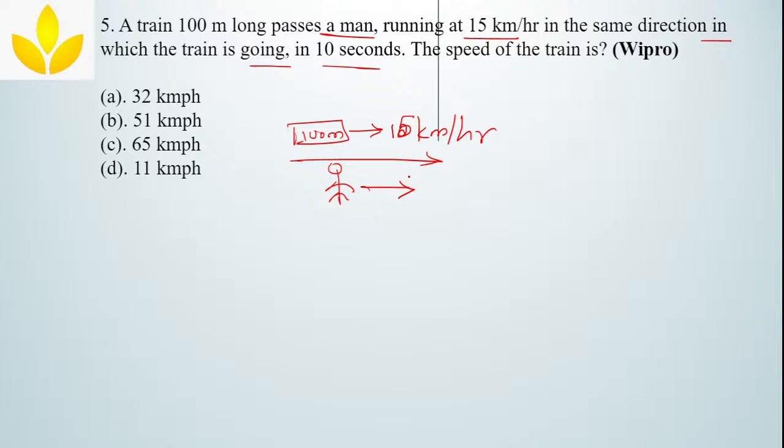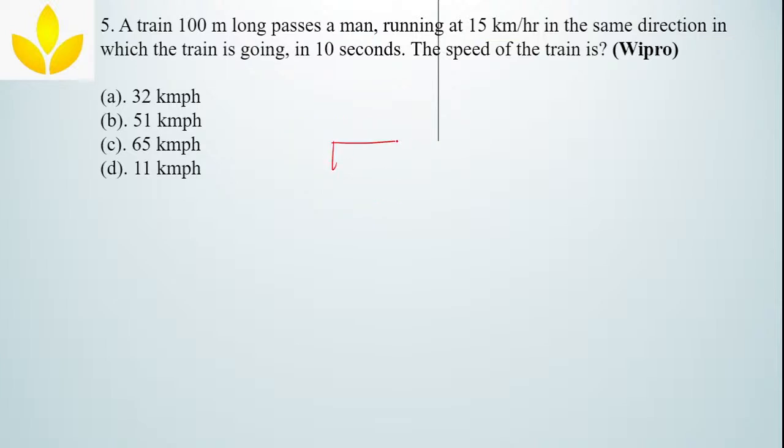The speed of the man is 15 km per hour, and the train length is 100 meters. Now this train takes 10 seconds to pass this man.